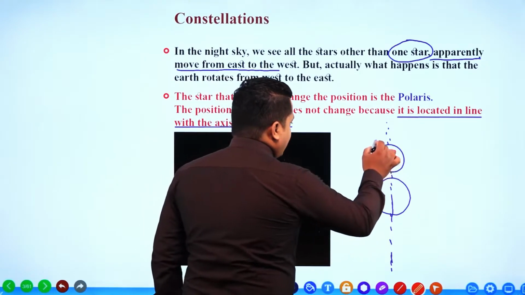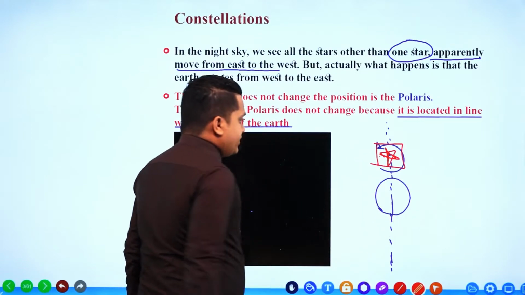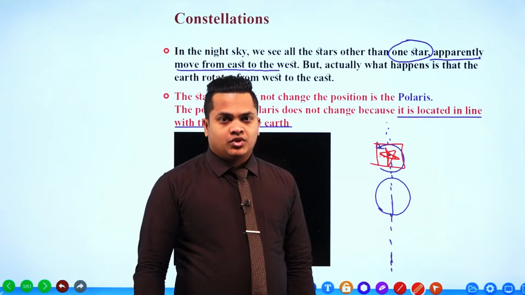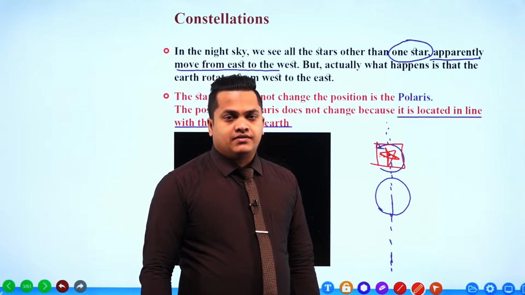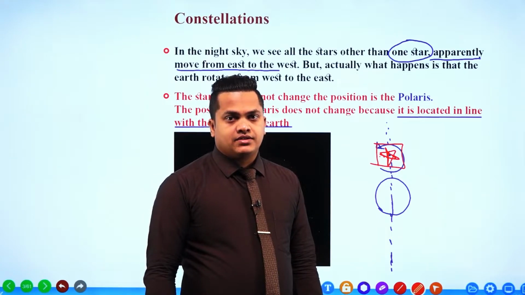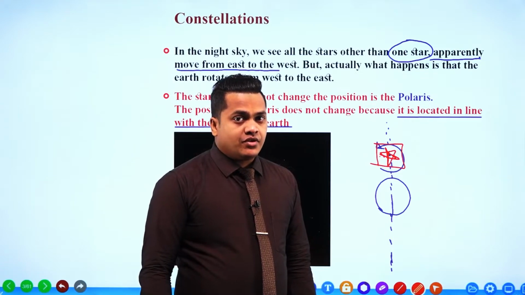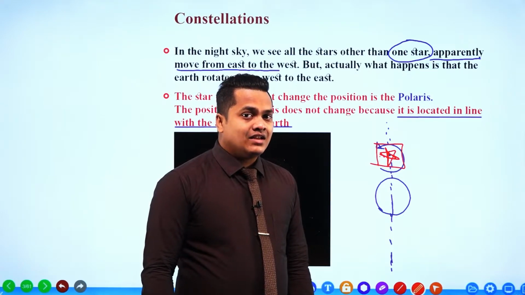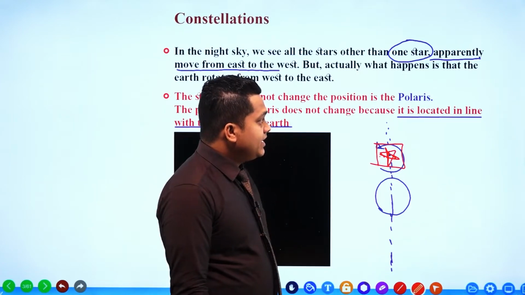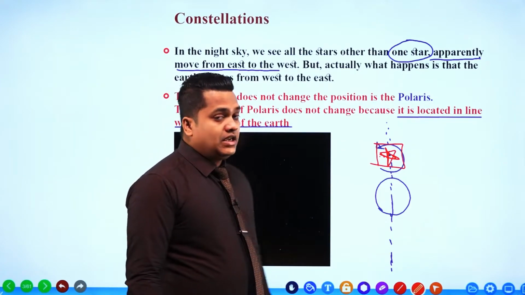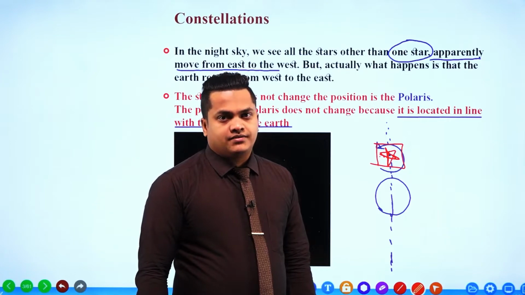So this particular star is called the Polaris. The position of Polaris is not going to change because it is in line with the rotational axis of the Earth.